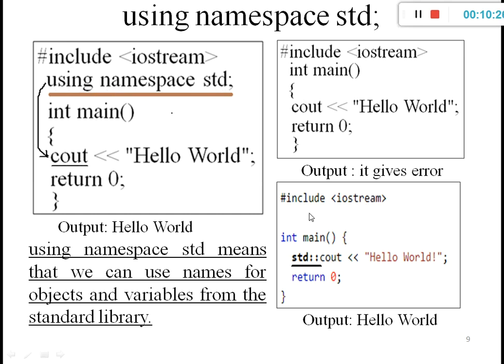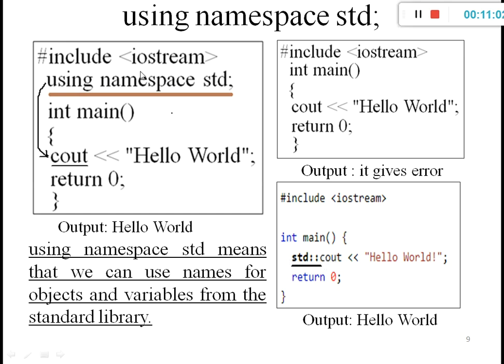Without using namespace std, we can still run the code. The syntax is to remove this line and write std, scope resolution, cout. If we use this before the cout, it gives the output hello world. But if we mention cout four times, each and every time we need to write std scope resolution before the cout or the cin.